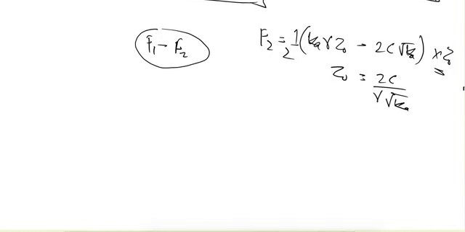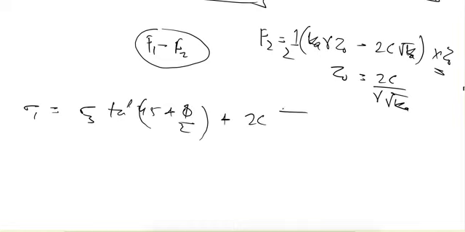So this was for the active state case, and for the passive state we can write the passive pressure. From the initial formula, sigma 1 is equal to sigma 3 tan square 45 plus phi by 2 plus 2c tan 45 plus phi by 2.